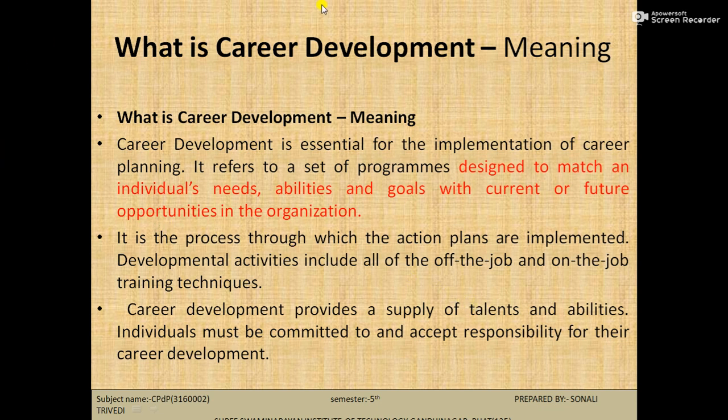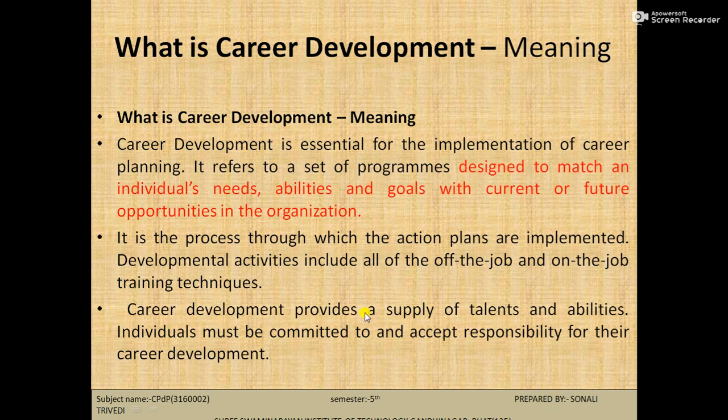Now we go through the meaning of what is career development. Career development is essential for the implementation of career planning. It refers to a set of programs designed to match an individual's needs, abilities and goals for current or future opportunities in the organization. It is the process through which the action plans are implemented.